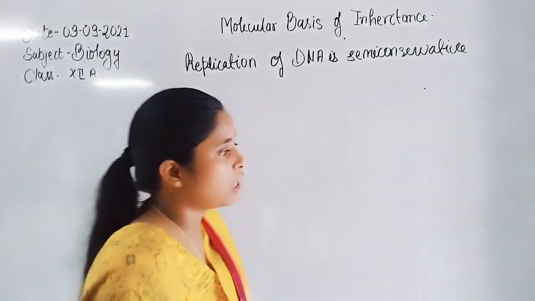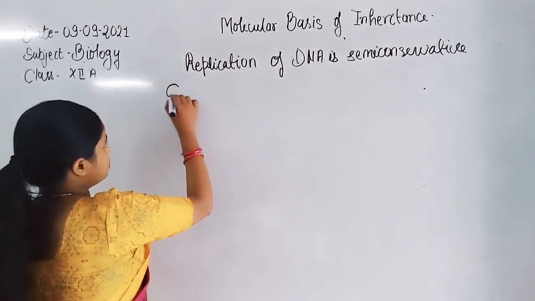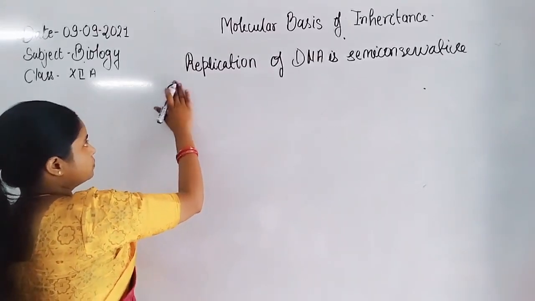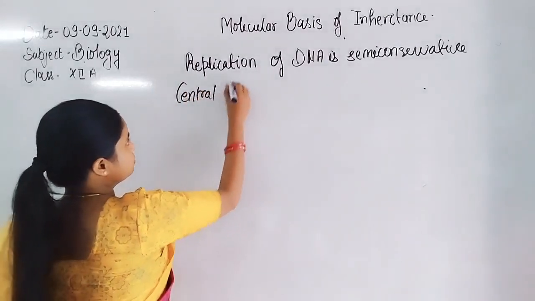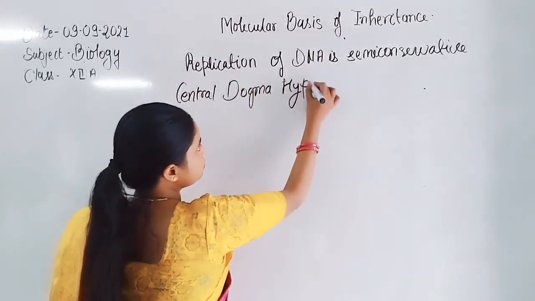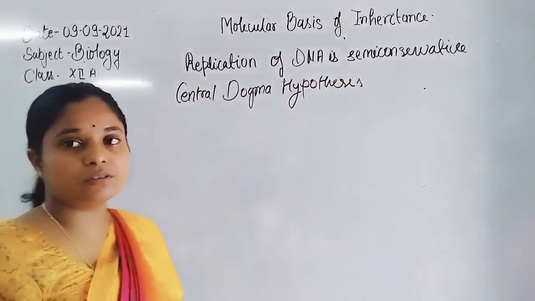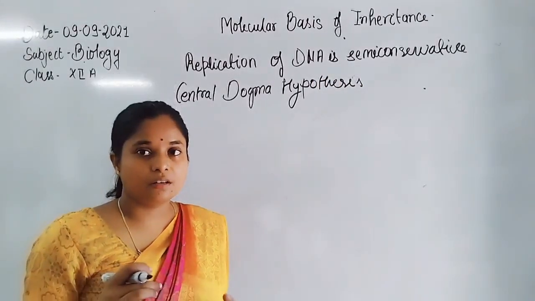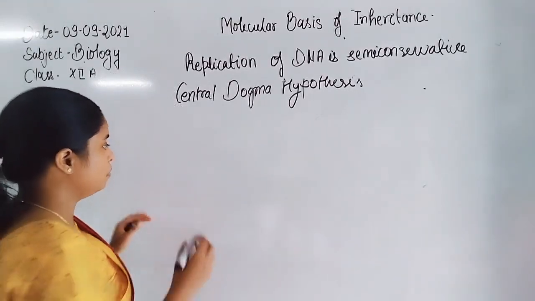According to the central dogma hypothesis given by James Watson and Francis Crick, any DNA strand which undergoes synthesis forms from DNA only.